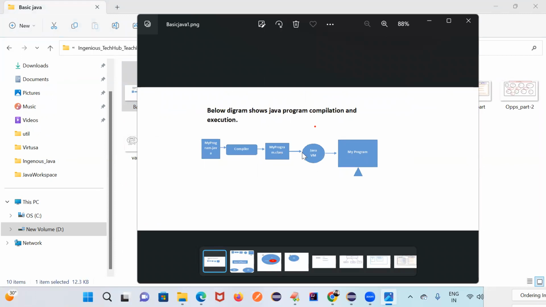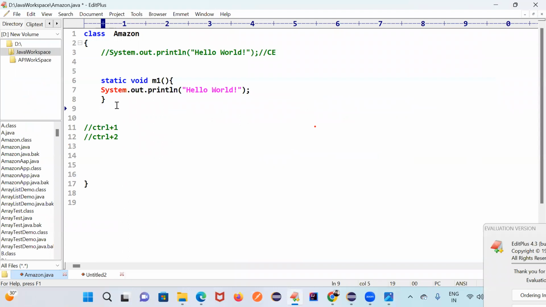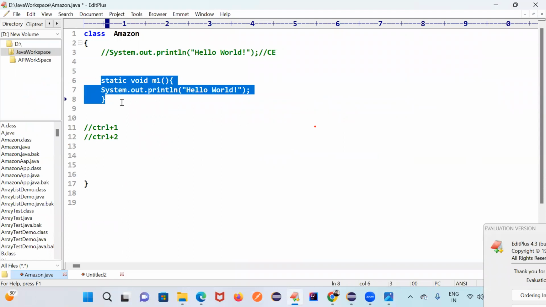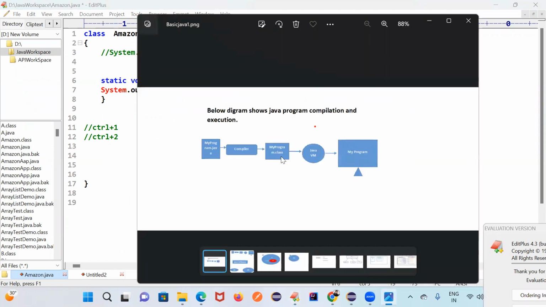The Java virtual machine is not able to understand what you are writing, because this is human readable language. JVM only understands the dot class file.